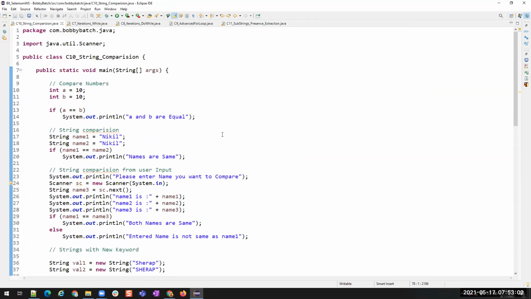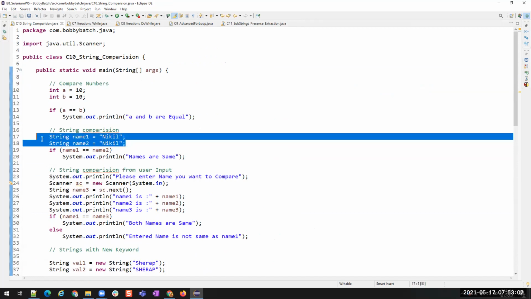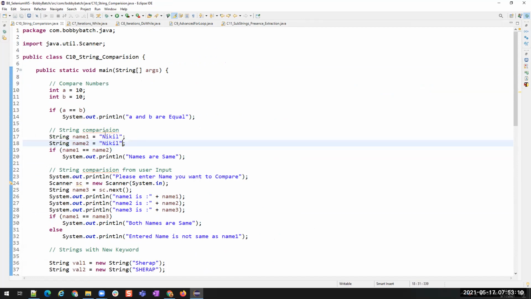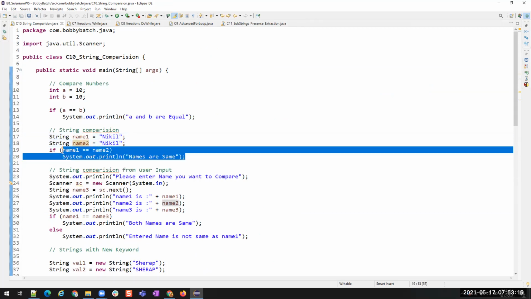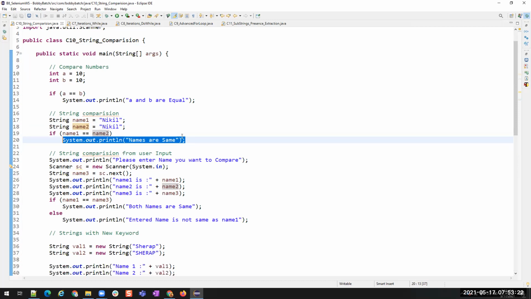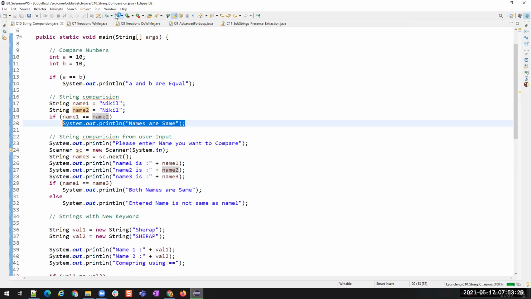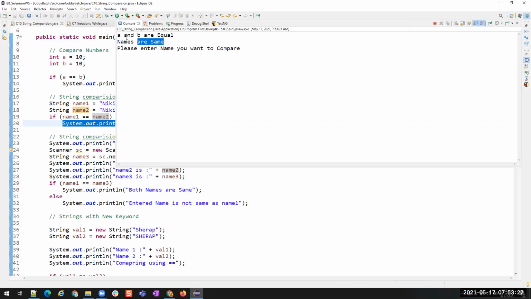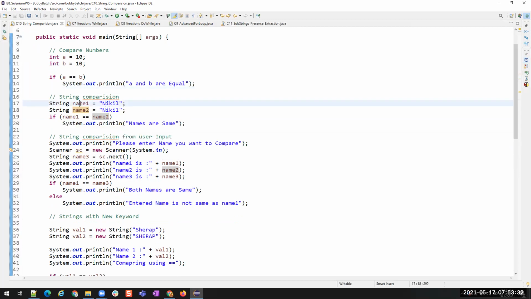You see here, when I'm using double equals to, even if I write the same name, both are the same name without the new keyword. Name 1 and name 2 are equal. When I run this, it is going to print that the names are the same. You see, names are same. So when you are using name 1 and name 2 with the same values, what is it going to do? I told you in the previous session.